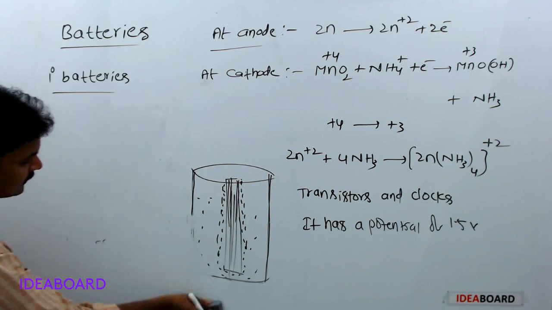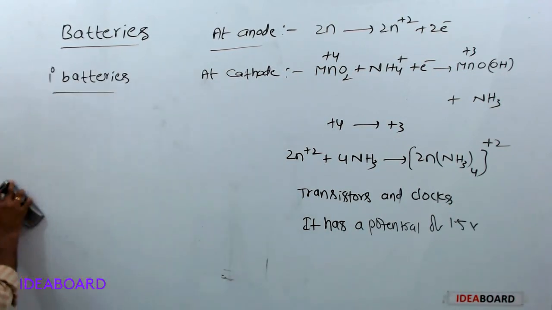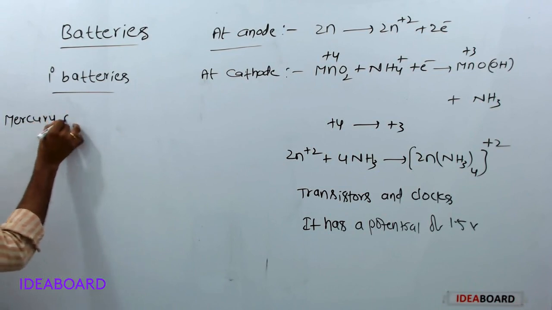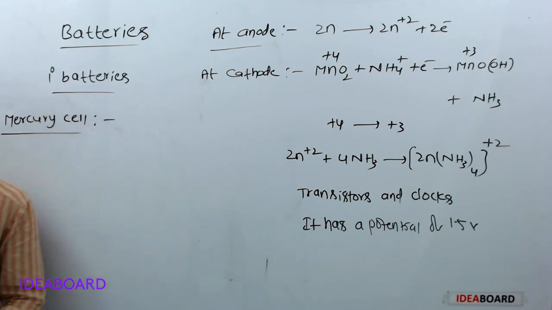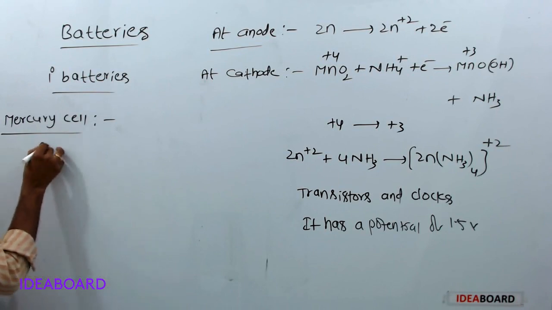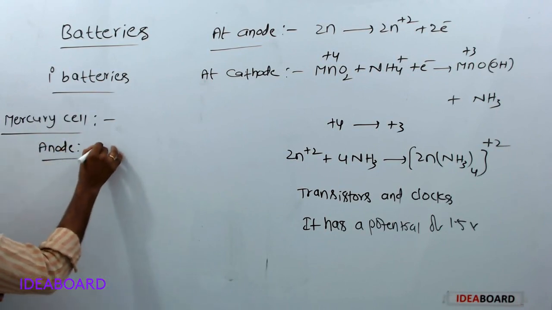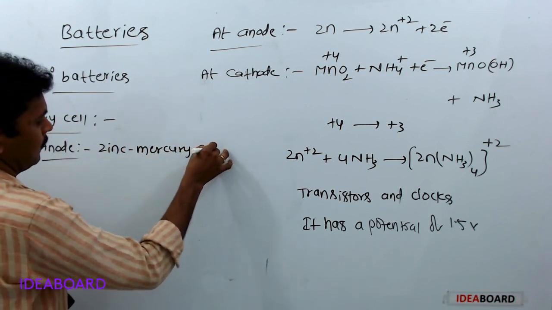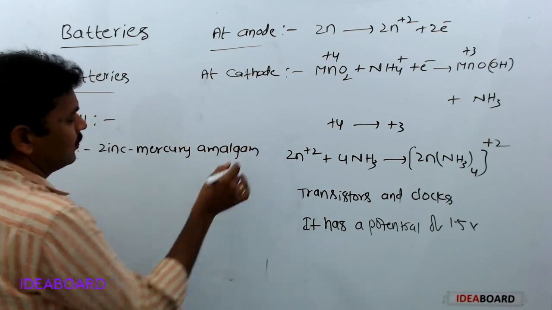Next, the second one is the mercury cell. In this mercury cell, the anode is zinc mercury amalgam.